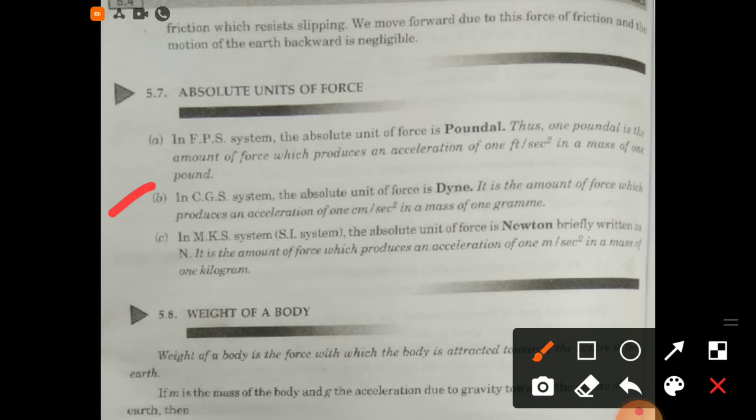It is the amount of force which produces an acceleration of 1 centimeter per second square in a mass of 1 gram. Third, in MKS system or SI system, the absolute unit of force is newton, briefly written as capital N. It is the amount of force which produces an acceleration of 1 meter per second square in a mass of 1 kilogram.